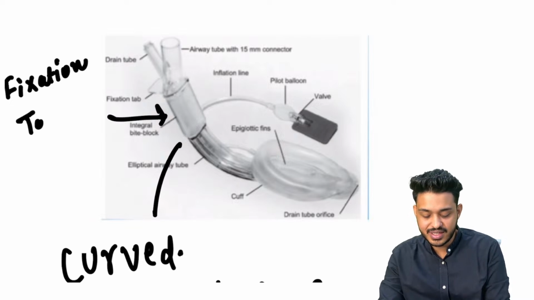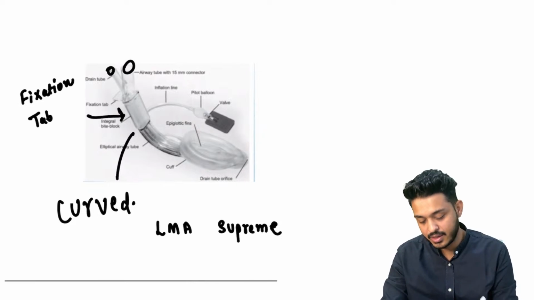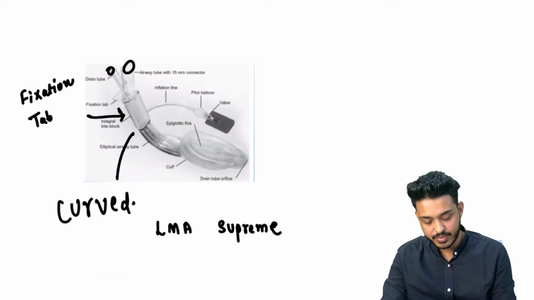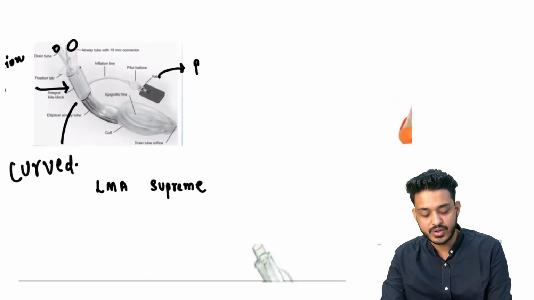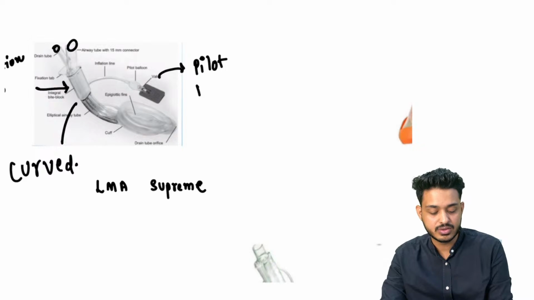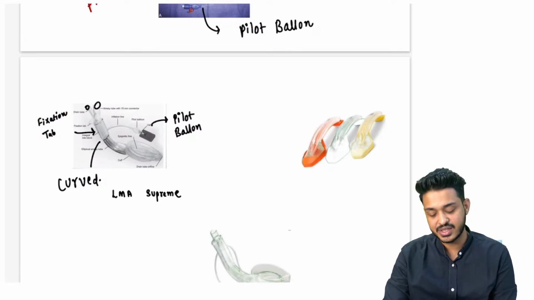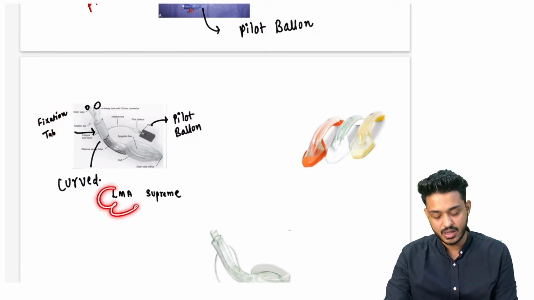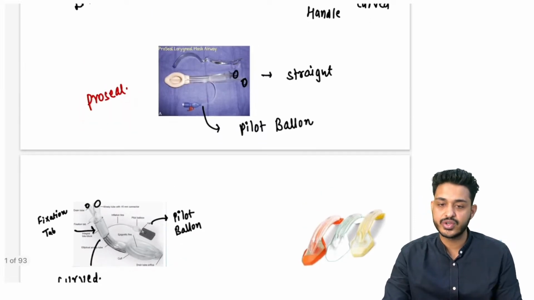If a fixation tab is visible along with double opening, this is going to be LMA Supreme. Here also you are going to find a pilot balloon. So in LMA Supreme, what will be there? Double opening and fixation tab. Fixation tab is a feature you will be finding with the Supreme. If I talk about a straight blade, that is going to be Proseal.